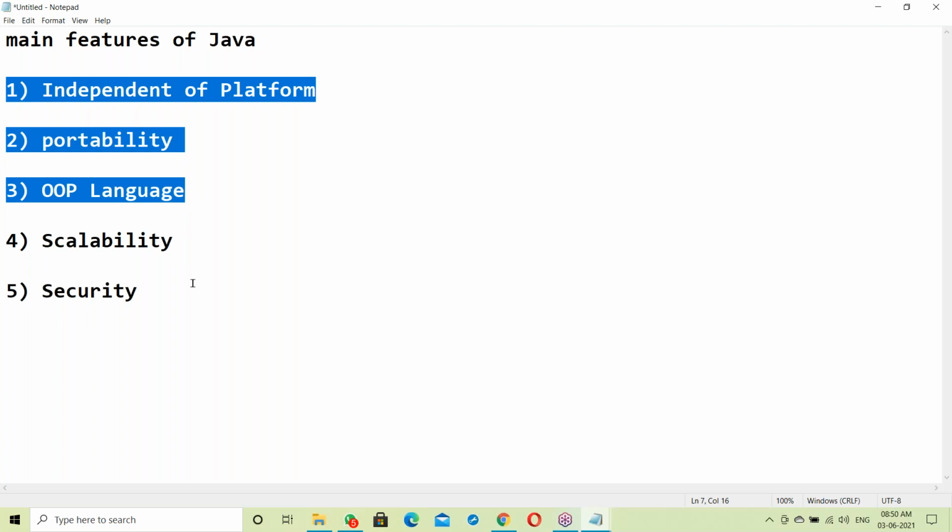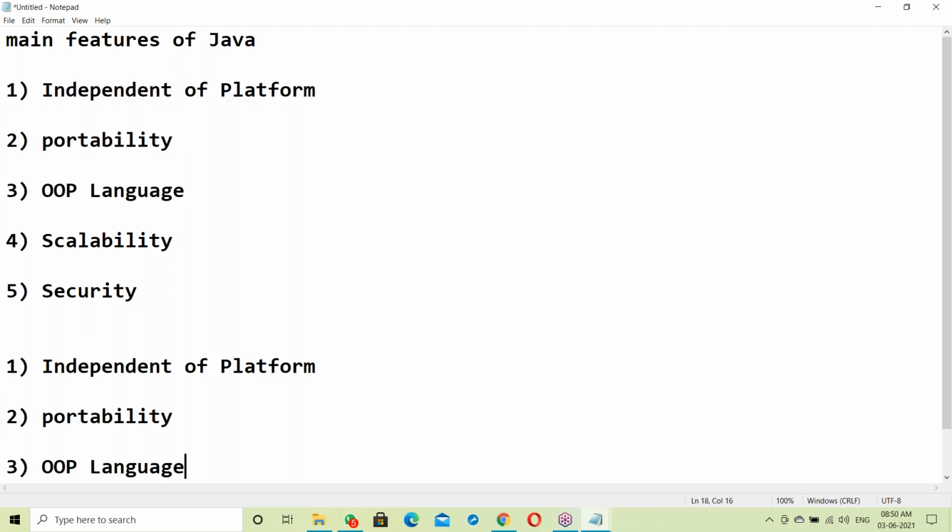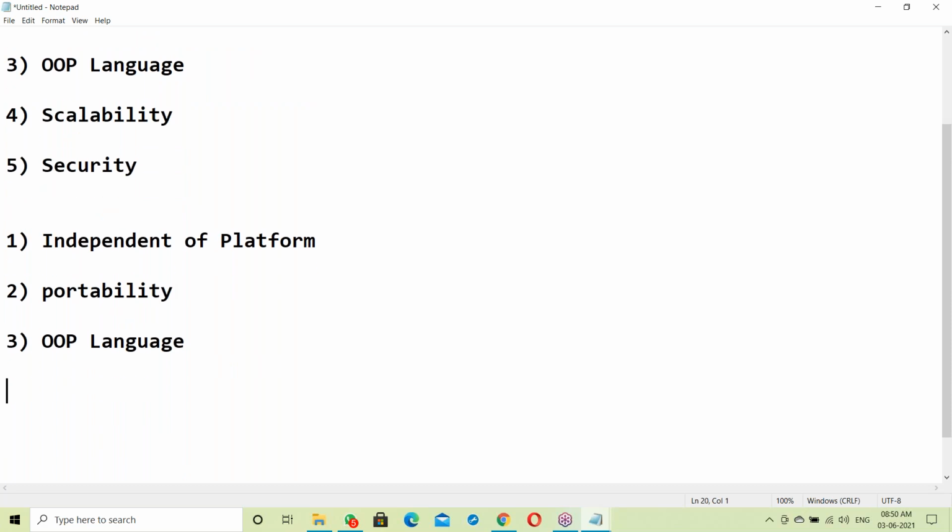To understand this topic you need some basic knowledge about OS: what is OS and how OS works. Independent platform means independent of operating system. How Java made us independent of OS, to understand this you must first know how OS works. Don't worry, I'll explain about OS in just 10 minutes.